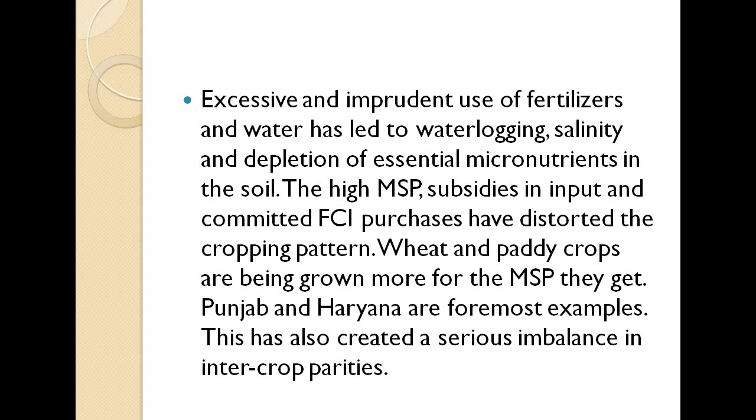So it is basically a disaster. It has distorted the cropping pattern, and wheat and paddy crops are being grown more for the MSP they get. They are basically for the stable food system only. So they are developing all these things for stable food, so that the country should not be deficient. As they want to increase the food level of their wheat and rice, they actually used a lot of fertilizers which have spoiled everything there. So Punjab and Haryana are foremost examples.